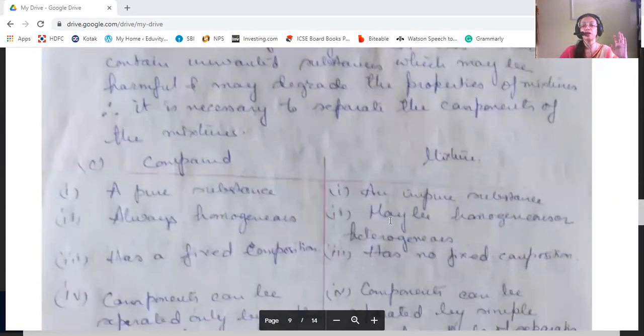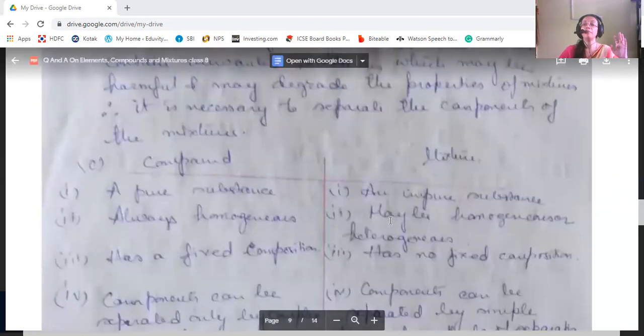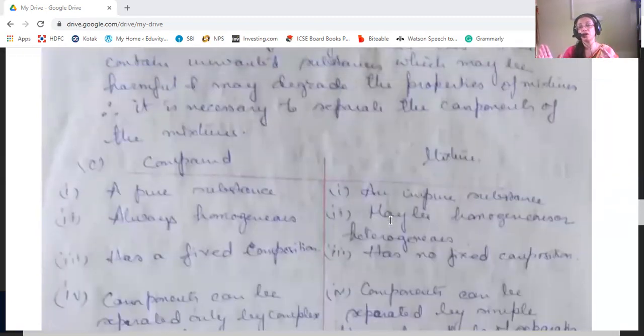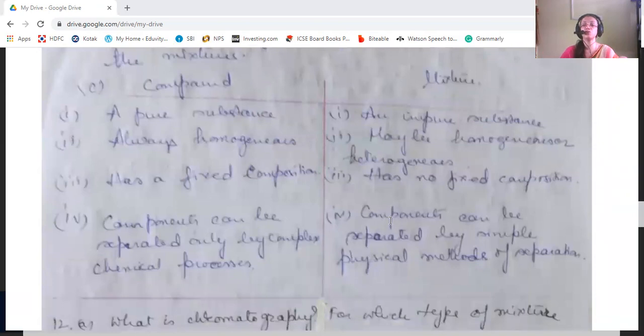Now, the difference between a compound and a mixture. A compound is a pure substance, whereas a mixture is an impure substance. A compound always is homogeneous, whereas mixture may be homogeneous or heterogeneous. Now, compound has a fixed composition, whereas mixtures have no fixed composition. Then compound components can be separated only by complex chemical processes, whereas mixtures can be separated by simple physical methods of separation. Okay.